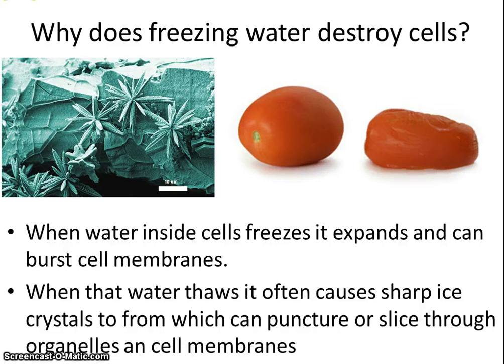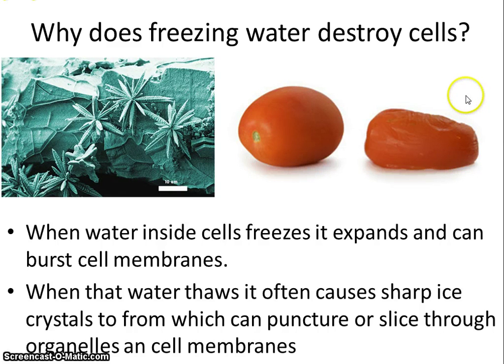What is a bad thing is freezing. And freezing is a bad thing for two reasons. One, when water freezes inside cell membranes, it expands, and that could pop the cell membranes or burst them. And as a result, when thawing takes place, basically all those cells deflate. And that's what happens. Here's a tomato before it was frozen, the same tomato after it was frozen. All those cells burst inside that tomato, and it was basically turned into mush.